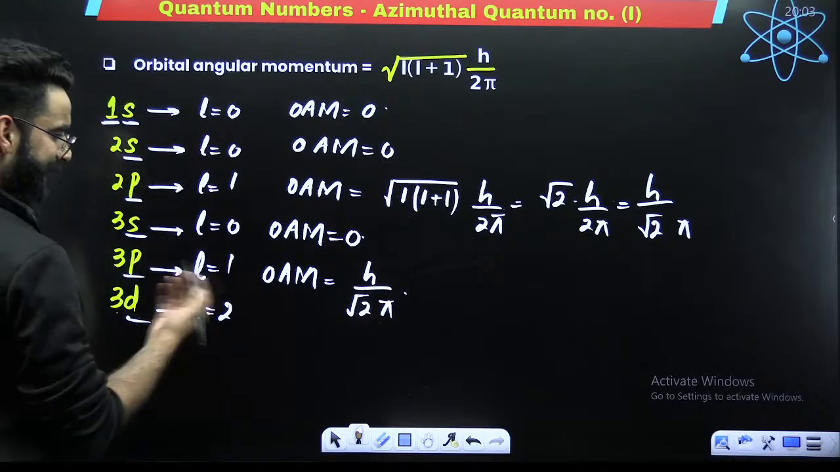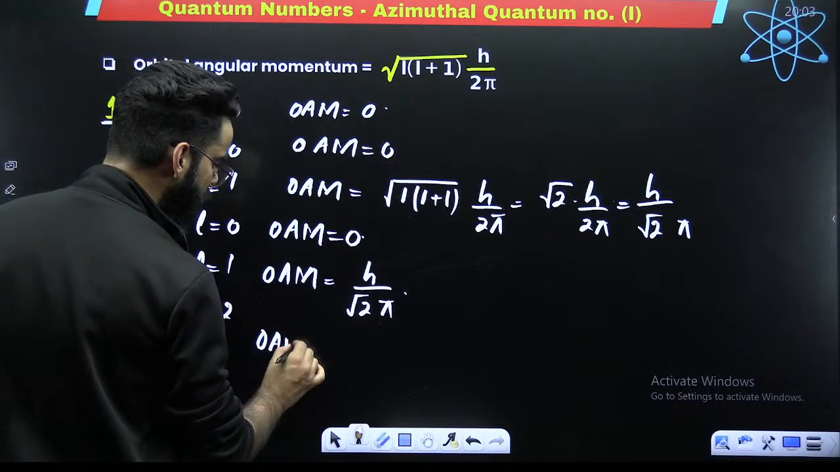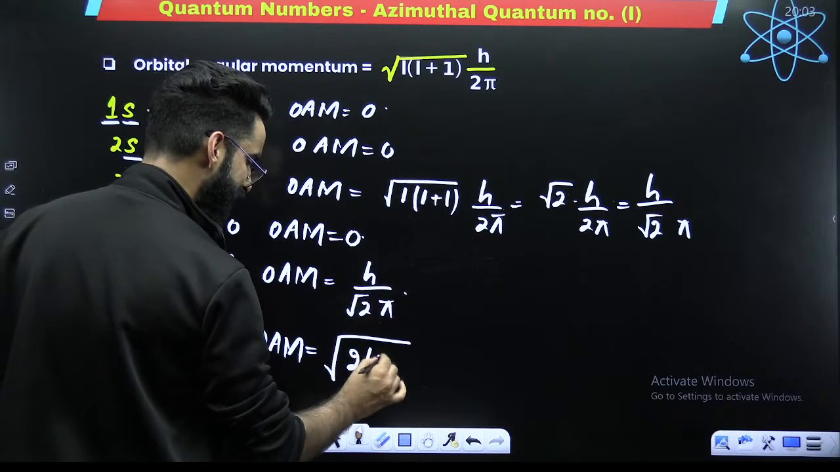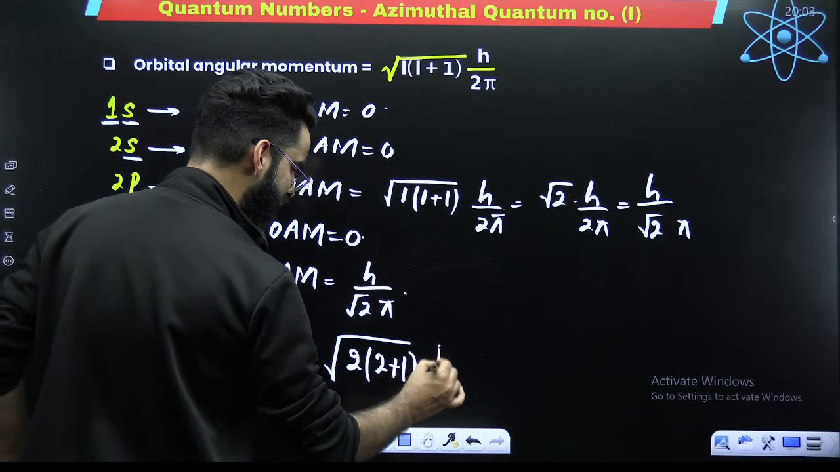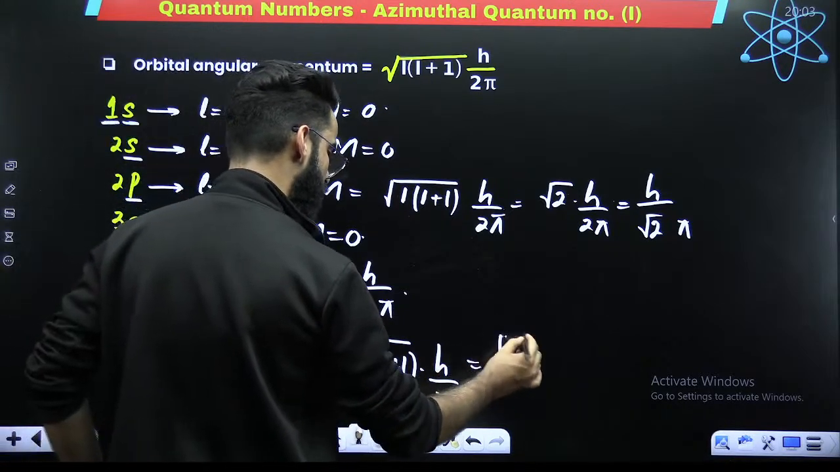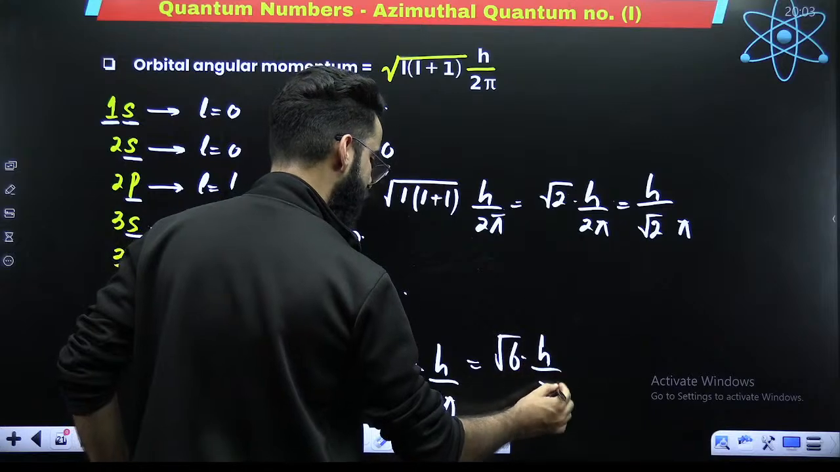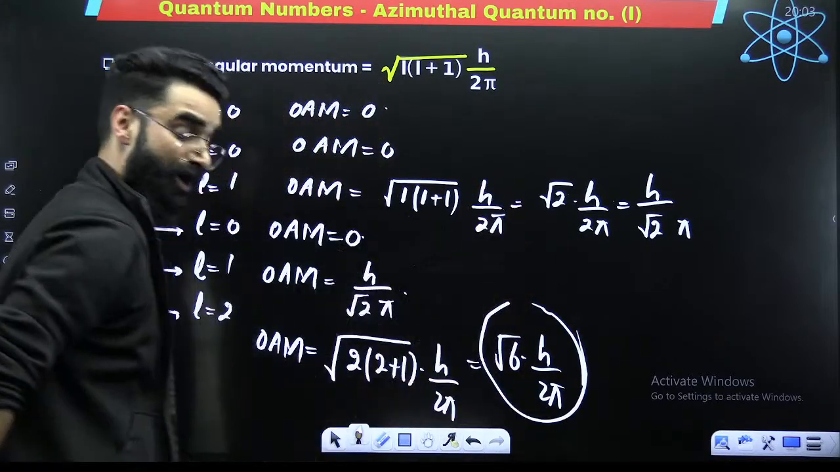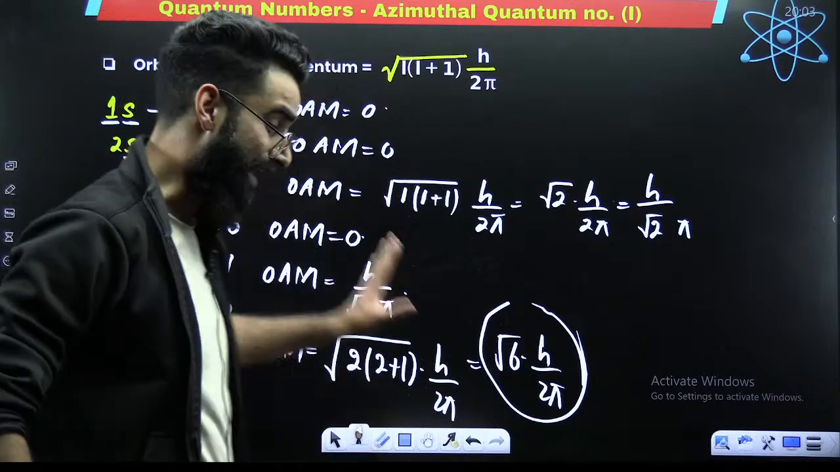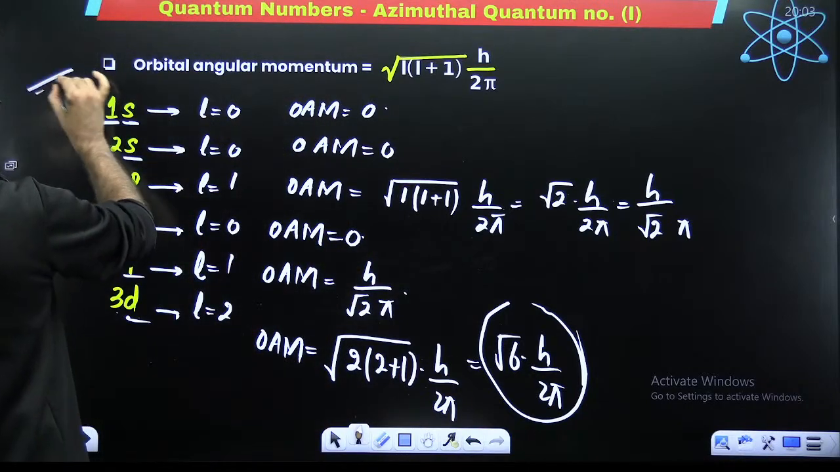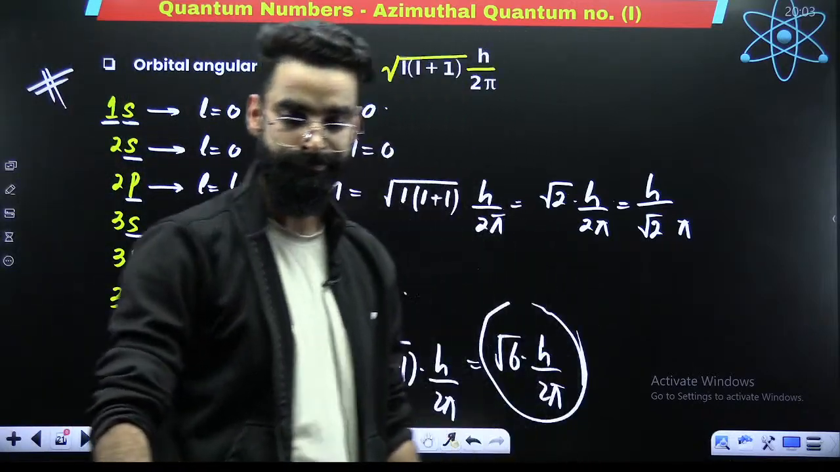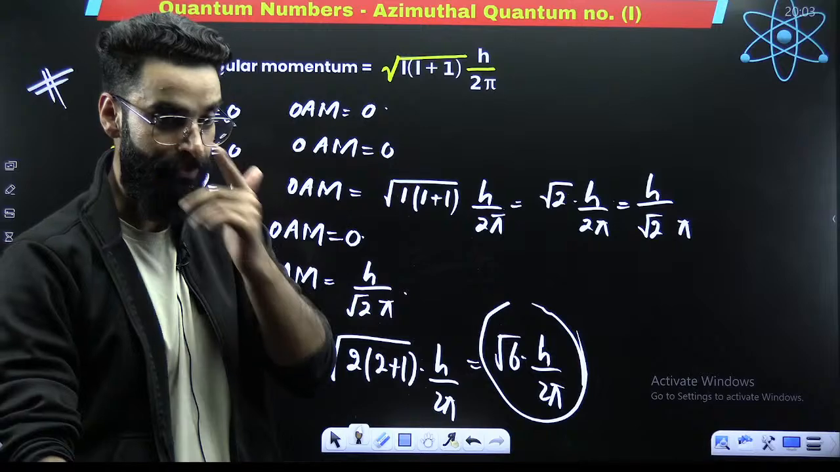Similarly, D. In case of D, L is 2. If L is 2, the orbital angular momentum is equal to under root of L into L plus 1 multiplied by h upon 2 pi. So, 2 plus 1 is 3, 3 2s are 6. So, root of 6 multiplied by h upon 2 pi. This is going to be your orbital angular momentum in case of your D. Perfect. So I believe if a question is asked based on the orbital angular momentum, you should be in a position to solve this question on your own.